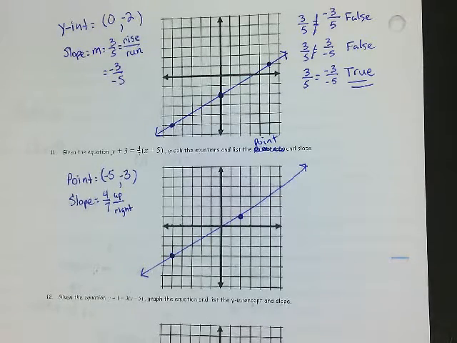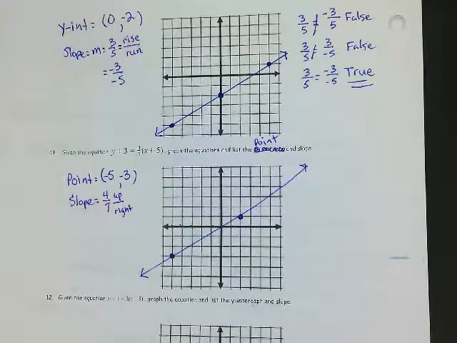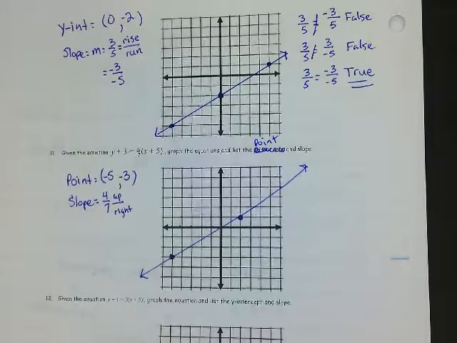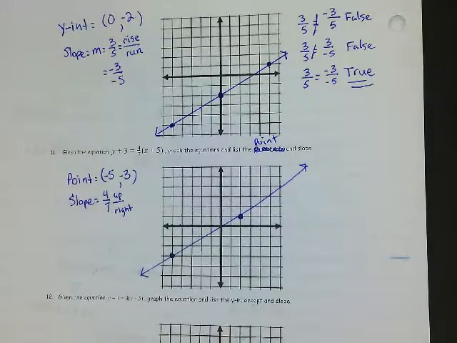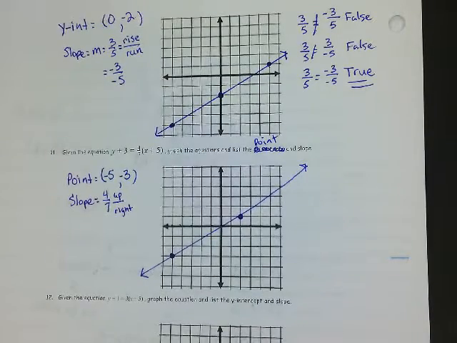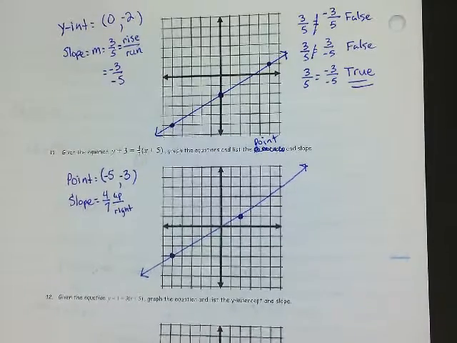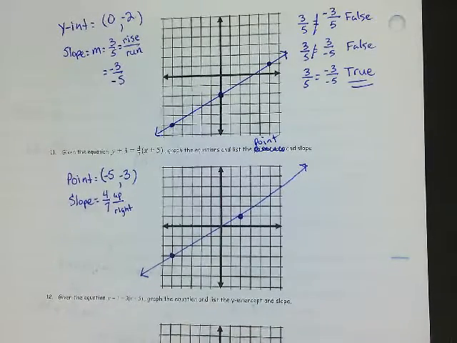All right. I'm going to skip number 12. I am going to do 2 more examples, okay? You might need to get an extra sheet of paper out, or if you have room on here, you might want to do it. I'm going to do mine on a separate sheet of paper. So if you want to get an extra sheet of paper out, I've got 2 more examples that you're going to see in your homework today, okay? So get a clean sheet of paper out, or you may have room to write it at the bottom there. I don't know. But here we go.